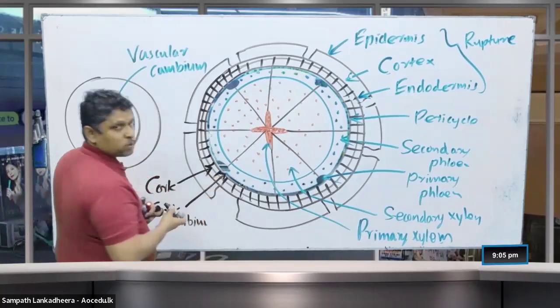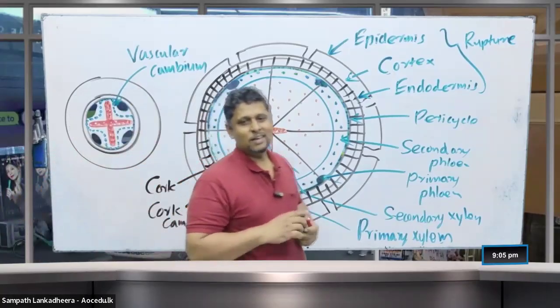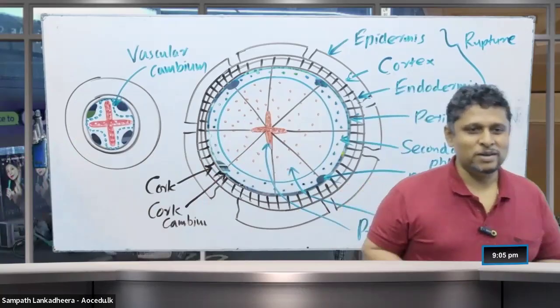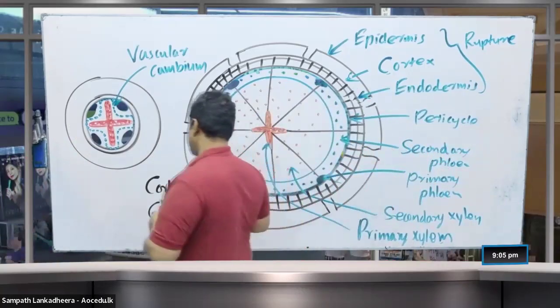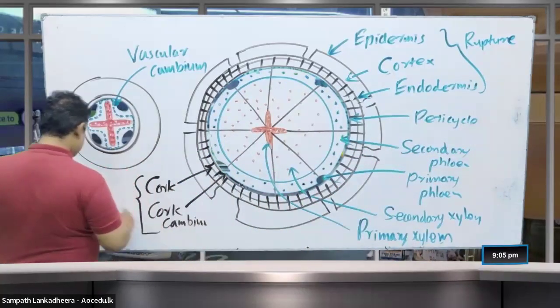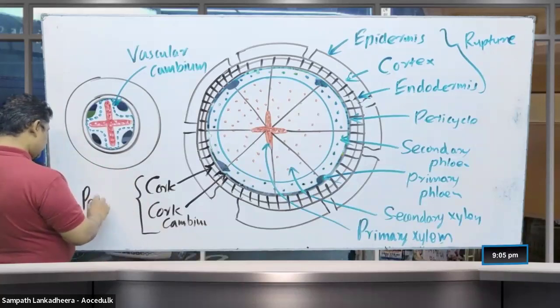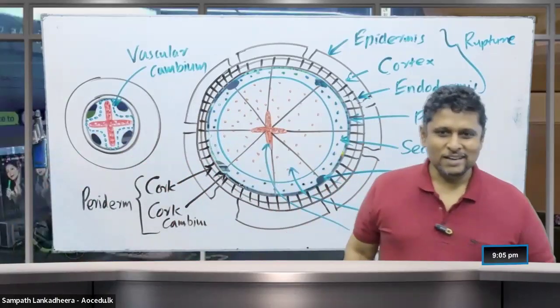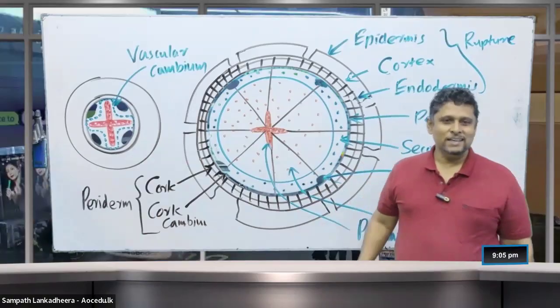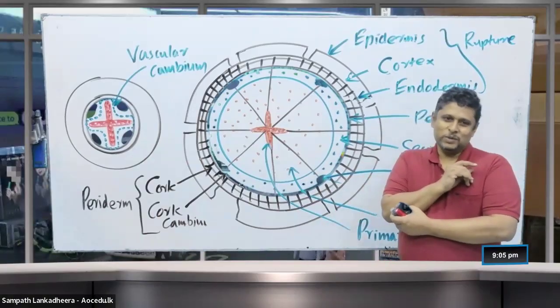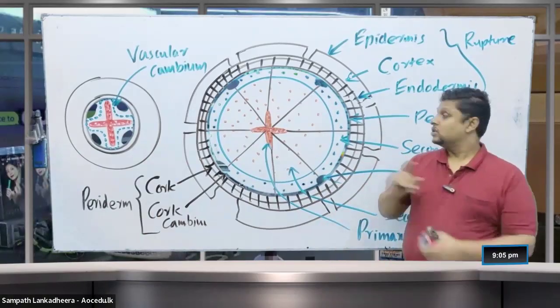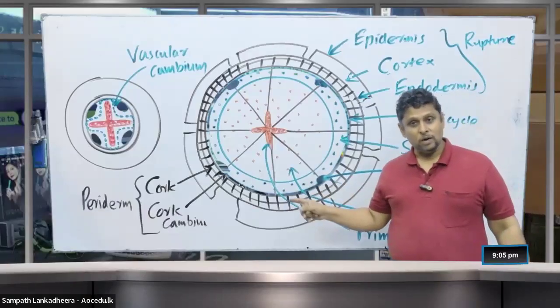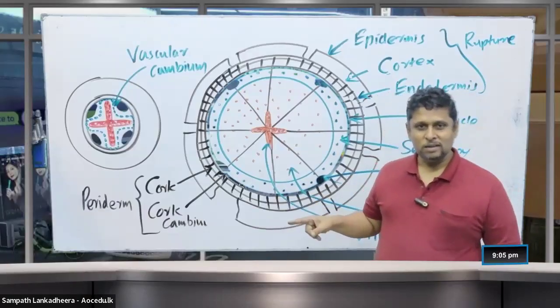Immediately beneath the cork is the cork cambium. Together, we call them the periderm. So that is how the secondary growth occurs in the root.